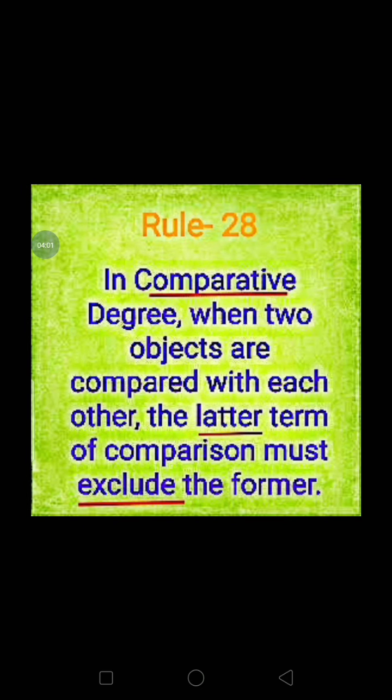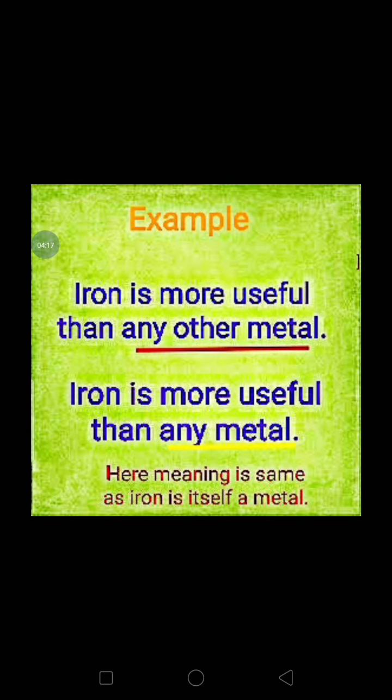Next rule. Rule number 28. In comparative degree, when two objects are compared with each other, the latter term of comparison must exclude the former. How is it? For example, iron is more useful than any other metal.